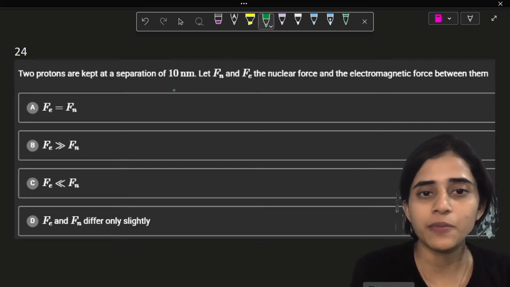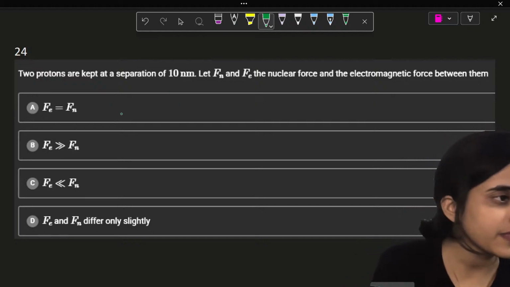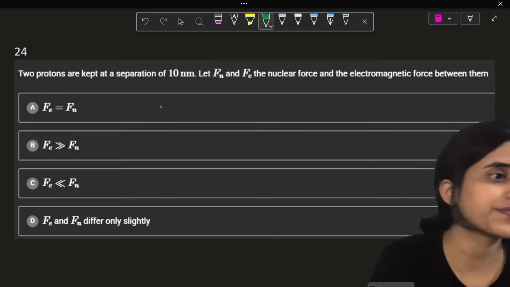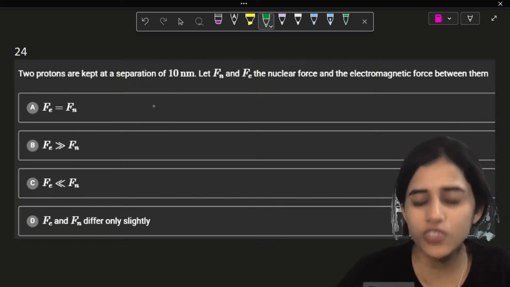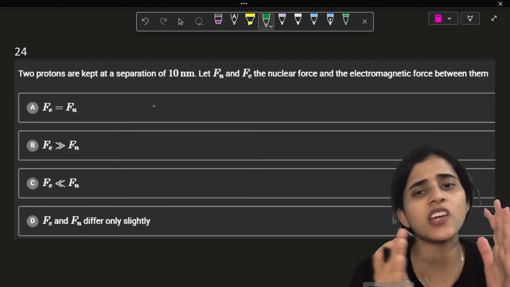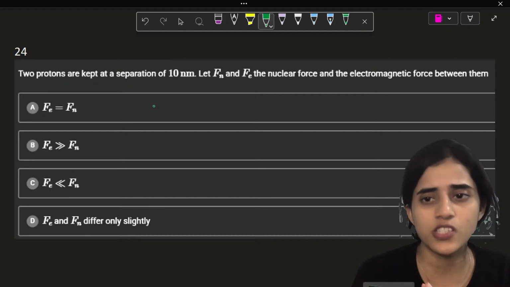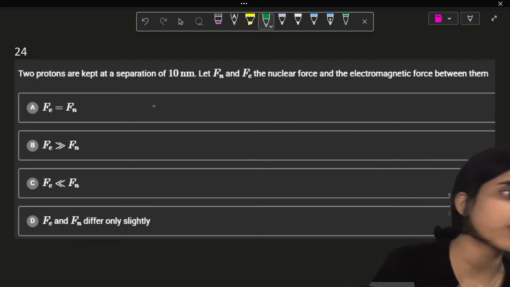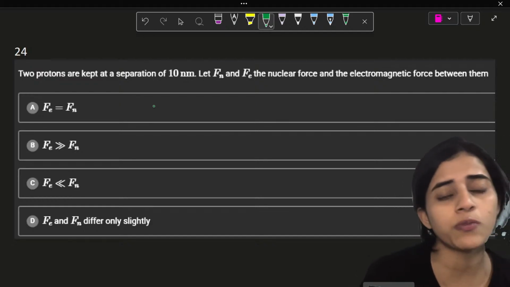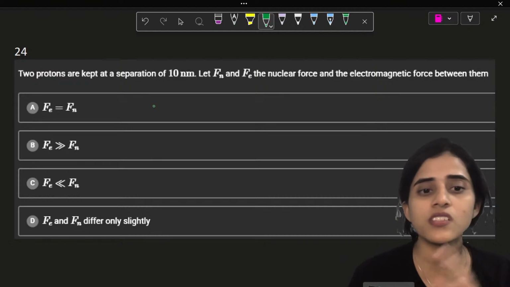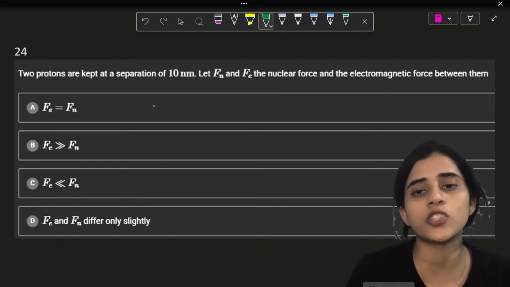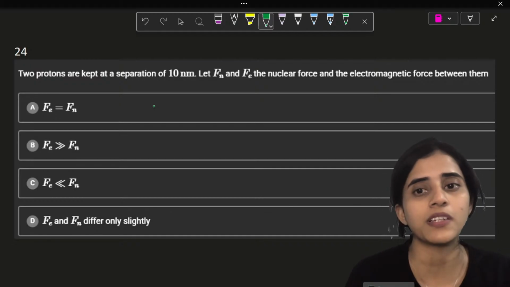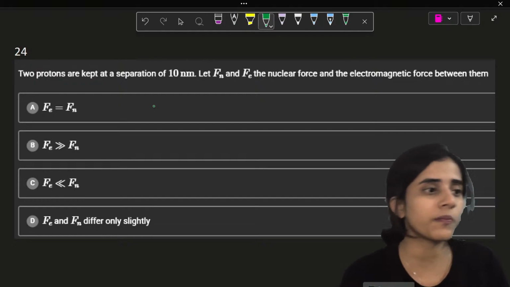So, two protons are kept 10 nanometers apart. What is the answer to this? Can you quickly tell me in the chat? One thing you need to know: nuclear forces are for particles that are very close. They're short range forces. This is 10 nanometers, while nuclear forces are definitely in the range of femtometers, which is very small. So the force is definitely going to be electromagnetic.